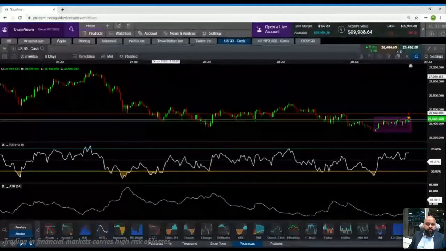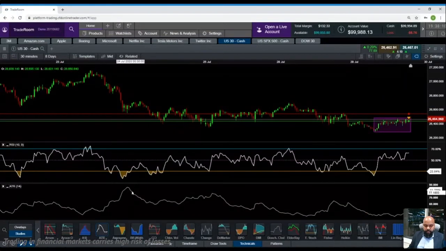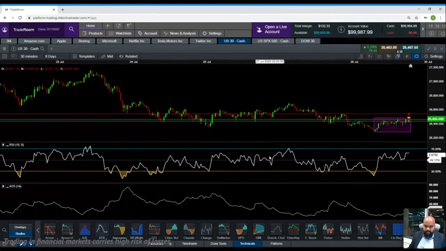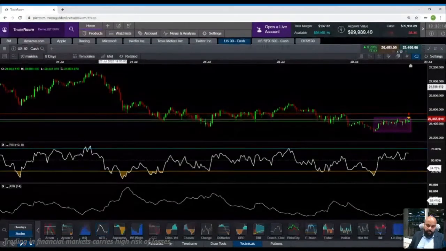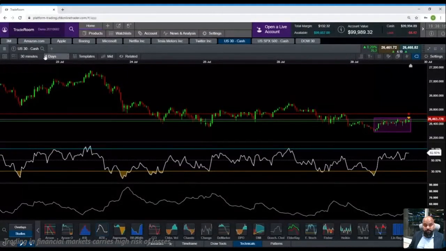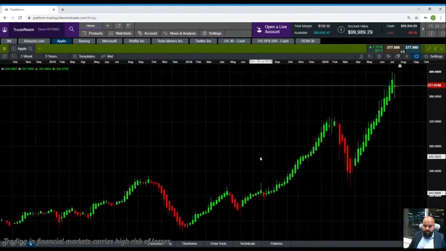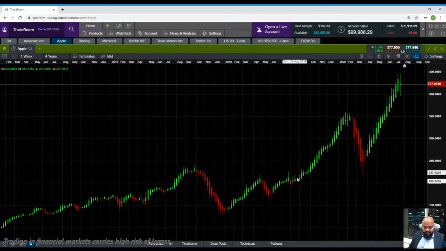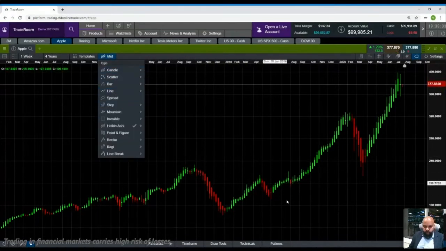Now we've understood how to make use of your ATR and RSI. Now let's try combining Fibonacci with it. I had given an example on Apple. Let's go back to Apple. So this is Apple. If you're wondering why my candlesticks look different, it's only red and only green. I chose a different kind of candlestick for me to find out trends.